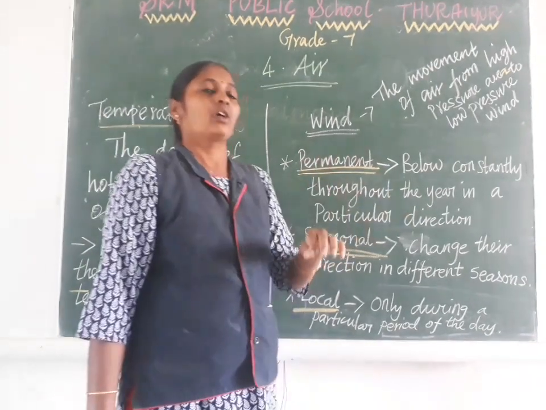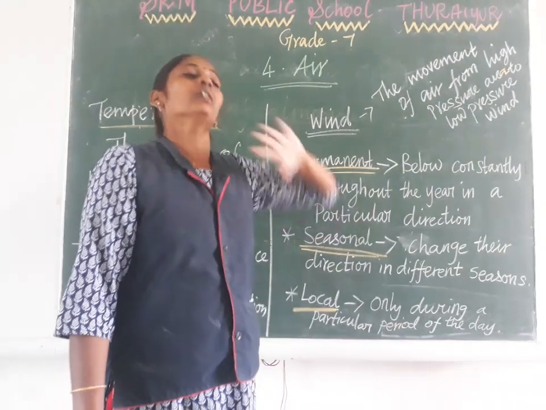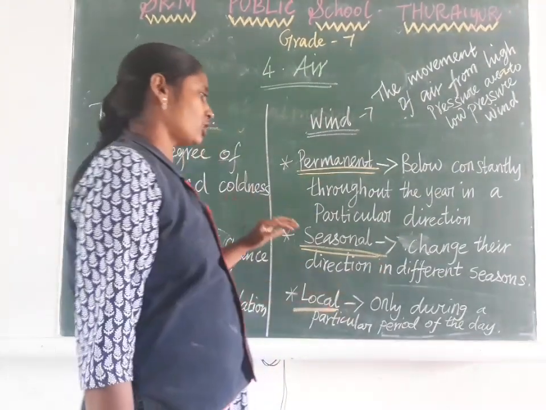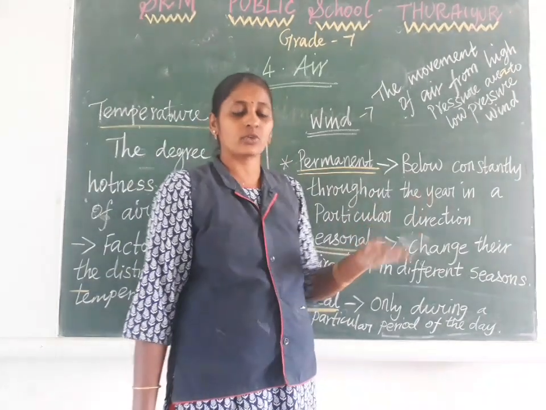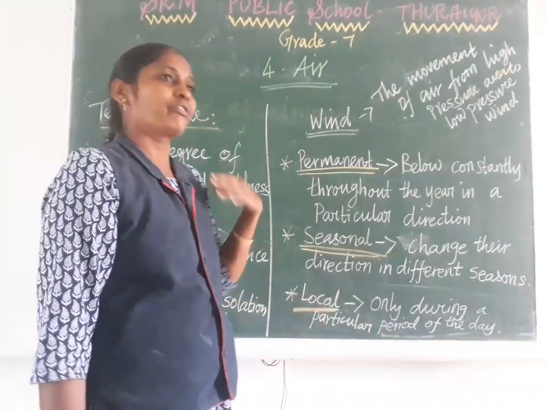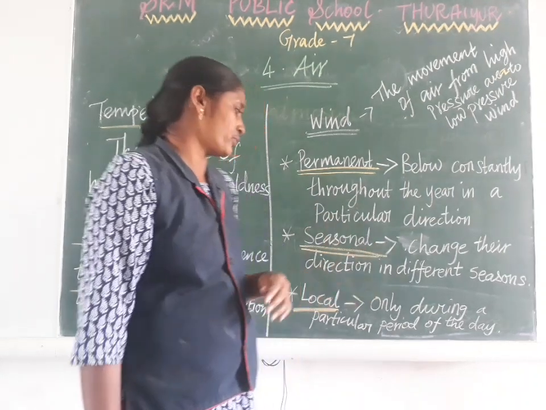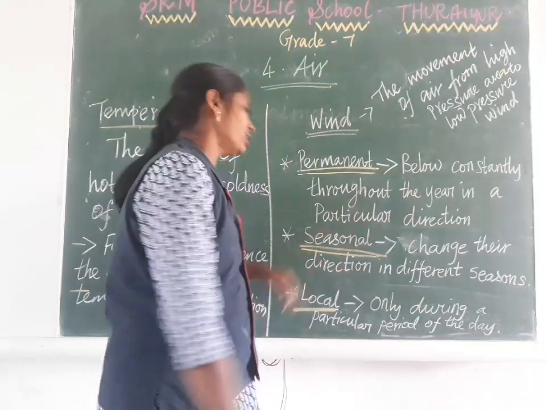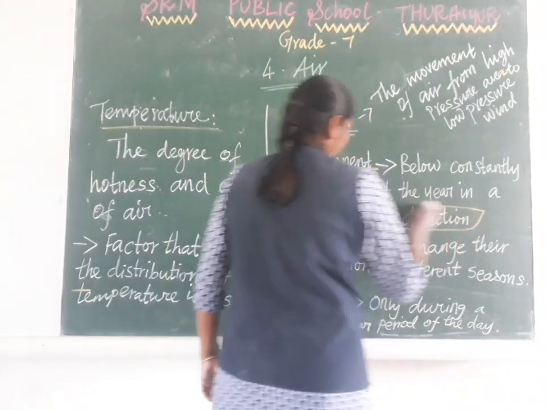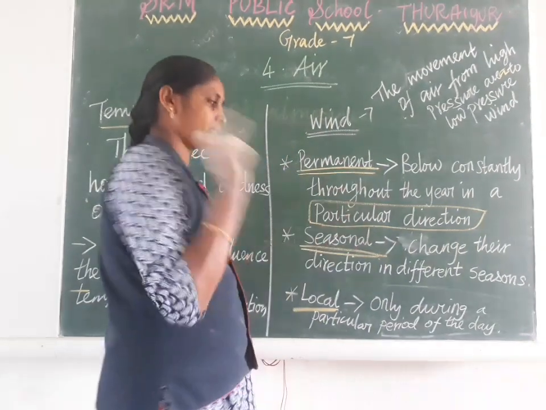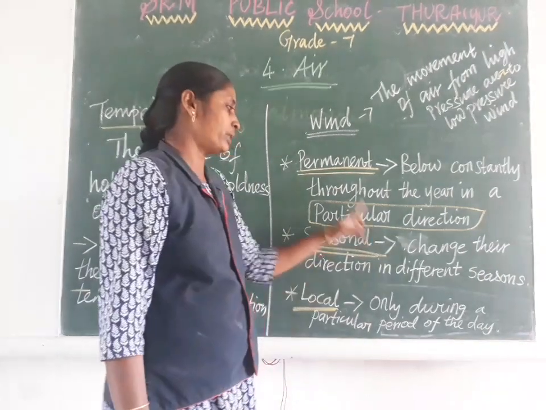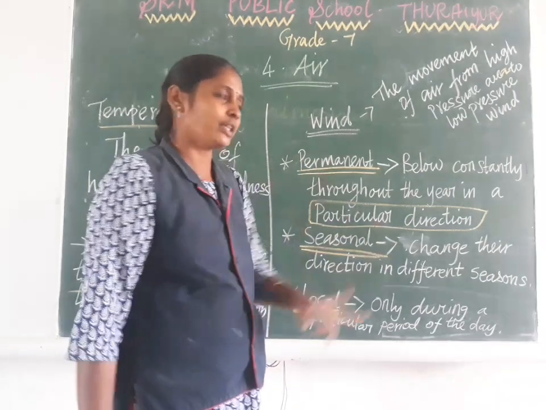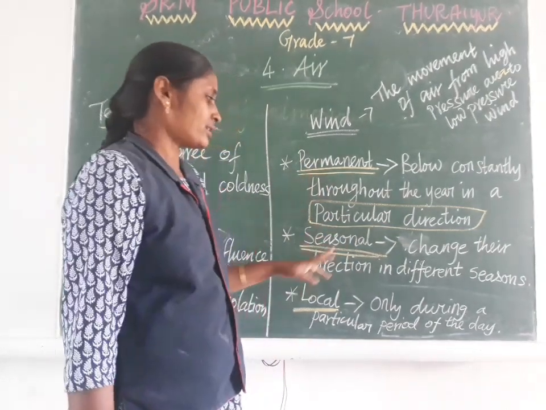Permanent wind means the wind blows constantly in one particular direction. It will not change its direction. This is also called trade wind or westerlies; we use many names. It blows constantly throughout the year in a particular direction. This is the key word. If you write this key word, we are ready to give marks.